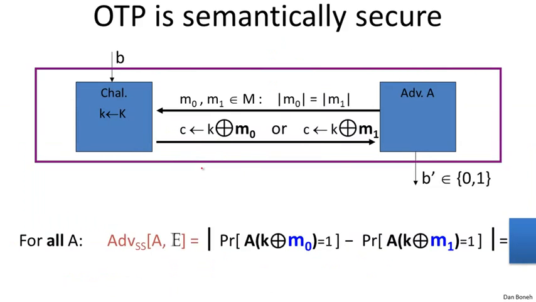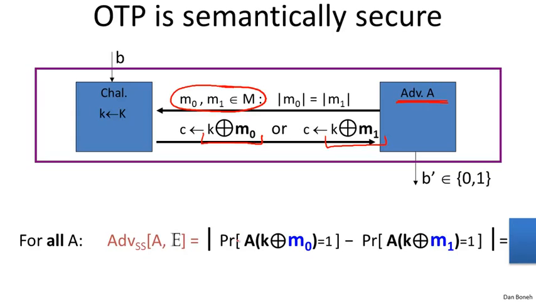So the next thing I want to show you is that the one-time pad is in fact semantically secure. It had better be semantically secure because it's more than that, it's perfectly secure. So let's see why that's true. Again, it's one of these experiments. Suppose we have an adversary that claims to break semantic security of the one-time pad. The first thing the adversary is going to do is output two messages, M0 and M1, of the same length. Now, what does he get back as a challenge? He gets either the encryption of M0 or the encryption of M1 under the one-time pad, and he's trying to distinguish between those two possible ciphertexts. In experiment 0, he gets the encryption of M0, and in experiment 1, he gets the encryption of M1.